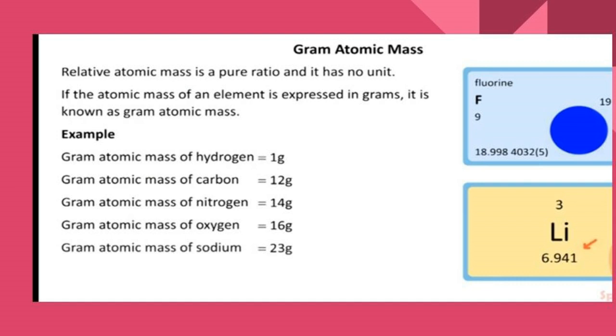In the relative atomic mass, we are going to see the gram atomic mass. Relative atomic mass is only a ratio, so it has no unit. If the atomic mass of an element is expressed in grams, it is called a gram atomic mass. Some examples are given below. Gram atomic mass of hydrogen is 1 gram, carbon is 12 grams, nitrogen is 14 grams, oxygen is 16 grams, sodium is 23 grams.